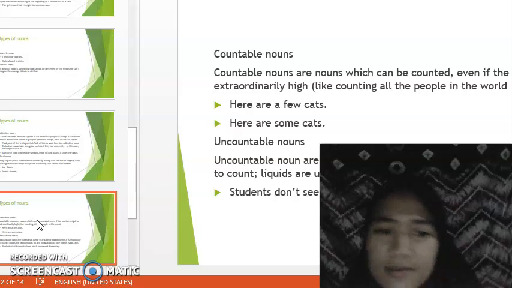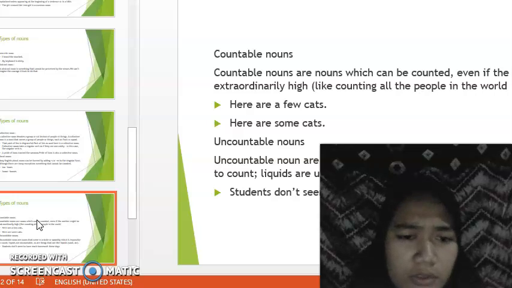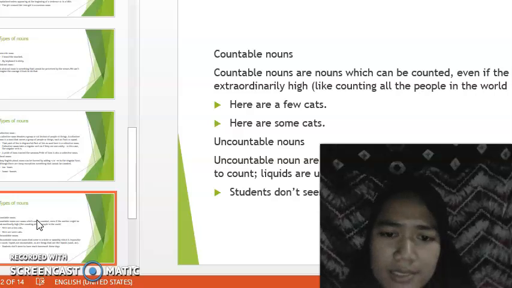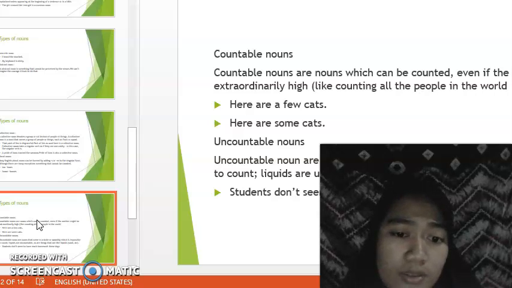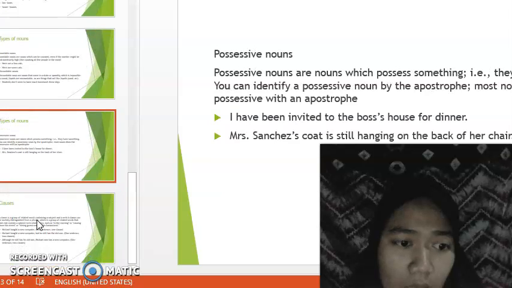We can take a little example right here. Here are a few cats. Here are some cats. And then uncountable nouns. Uncountable nouns are nouns that come in a state or quantity which is impossible to count. Liquids are uncountable, as is anything that acts like a liquid, such as sand or air. For example, students don't seem to have much work this day.